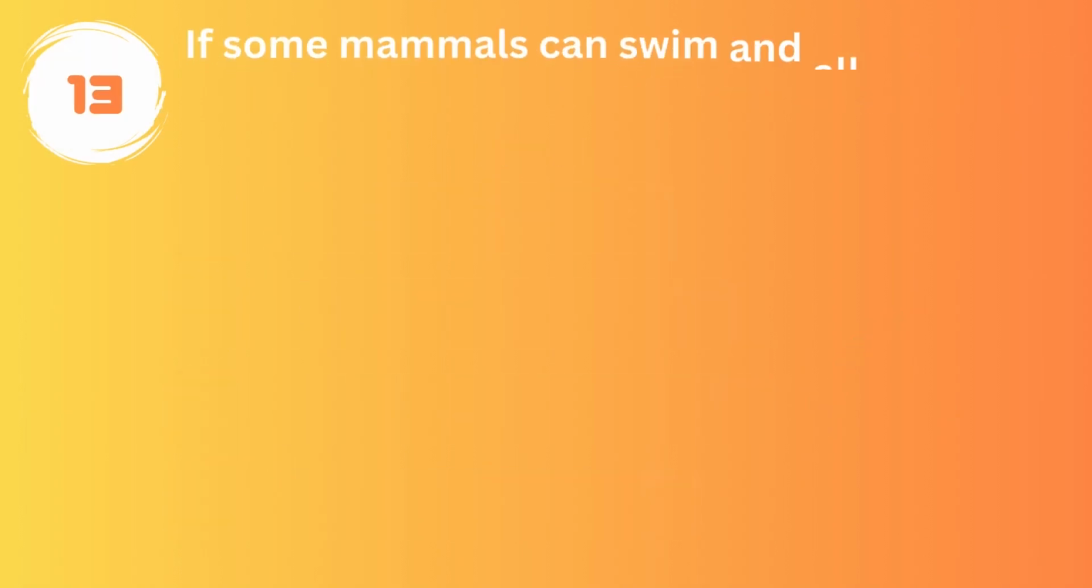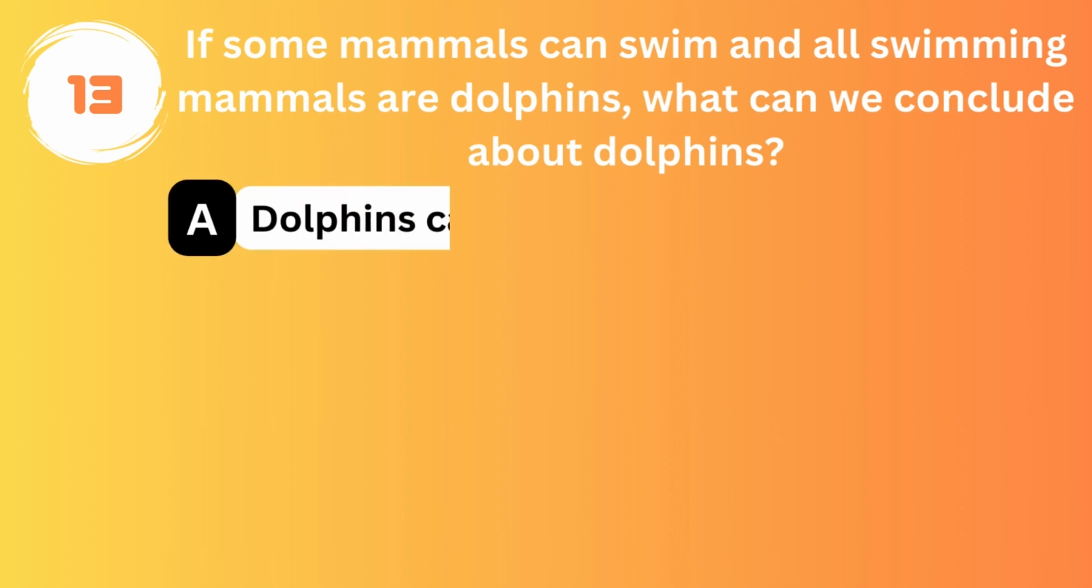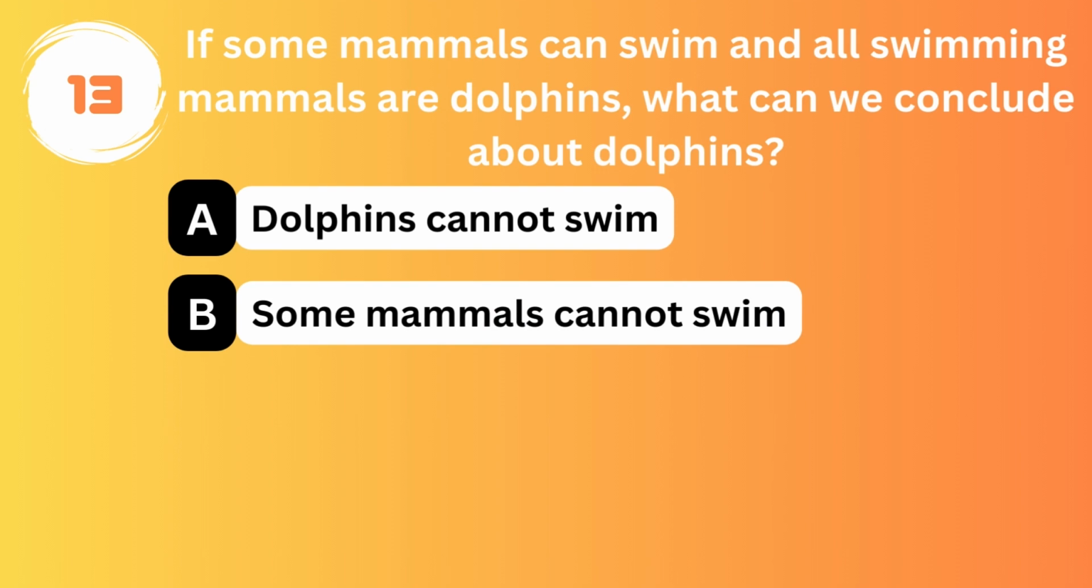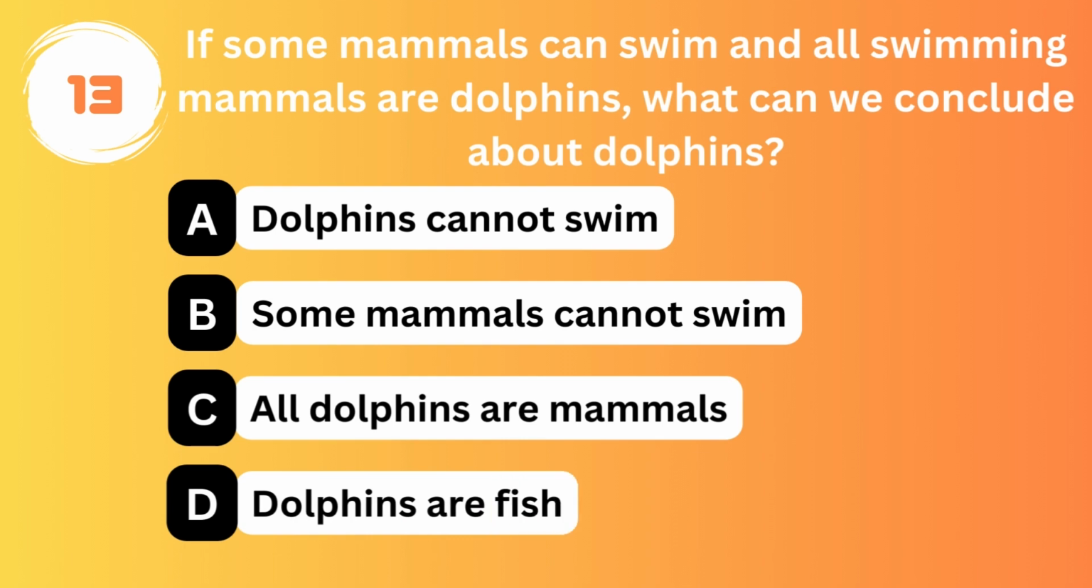If some mammals can swim and all swimming mammals are dolphins, what can we conclude about dolphins? Option A. Dolphins cannot swim. Option B. Some mammals cannot swim. Option C. All dolphins are mammals. Option D. Dolphins are fish.